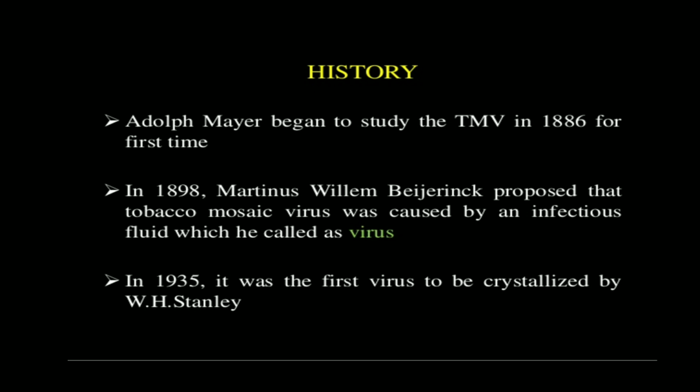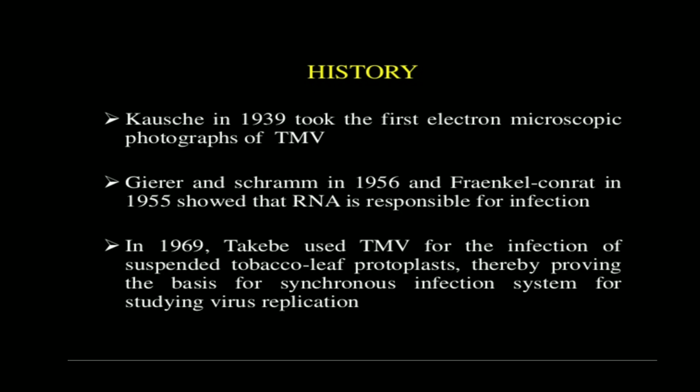So this was done in 1935. Then scientist Kausche in 1936 took the first electron microscopic photograph of tobacco mosaic virus, right? So he took the photograph of this virus. Otherwise, no one knew about its structure.